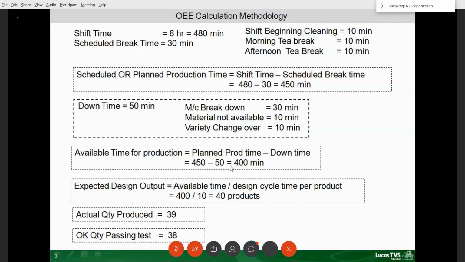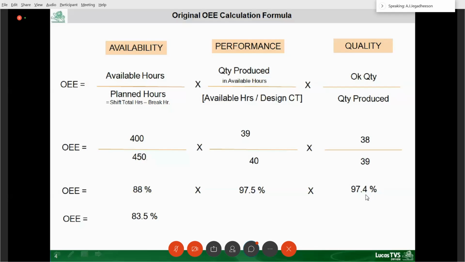400 by 450 is 88%. 39 by 40 is 97%. 38 by 39 is 97.5%. All this multiplied together gives 83.5. 83.5 is my overall equipment effectiveness. So this is how my manufacturing process is being evaluated. World class manufacturing has an OEE of 85 to 90.